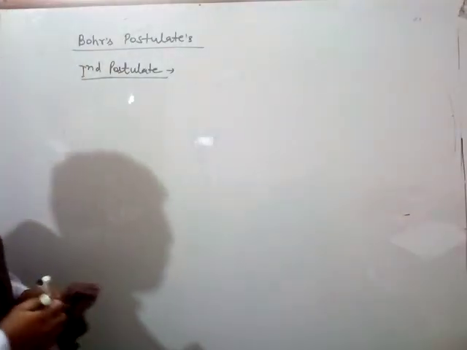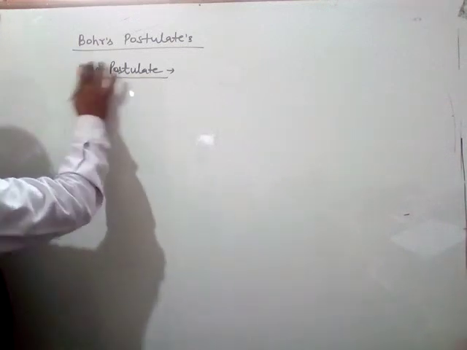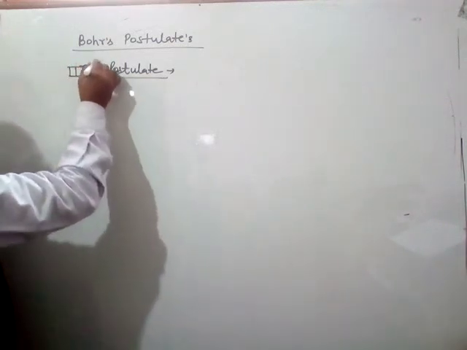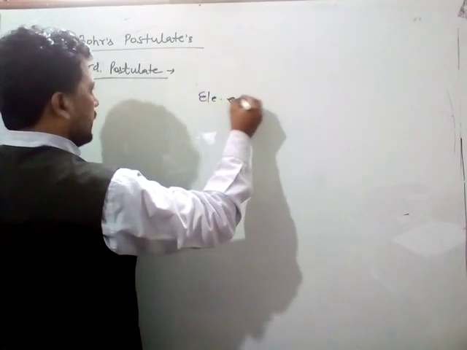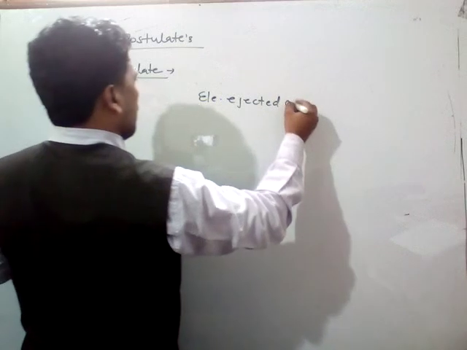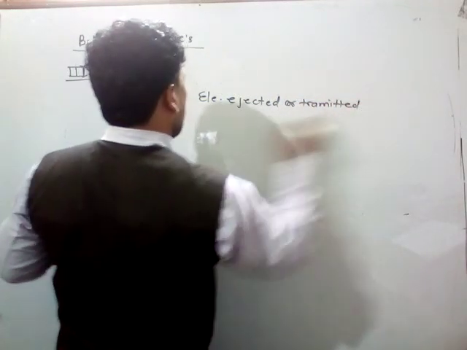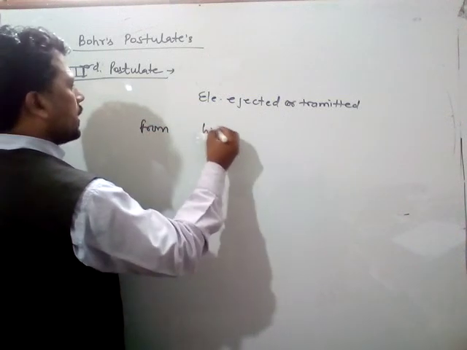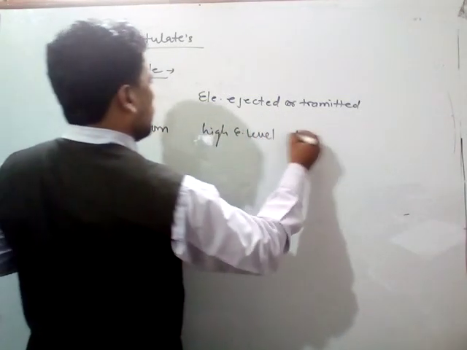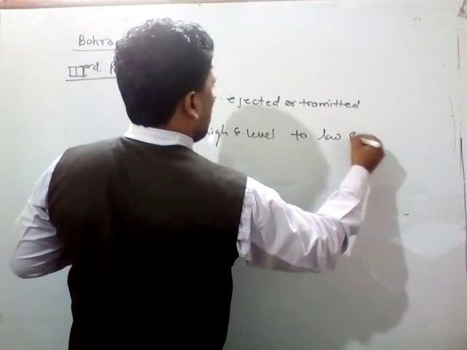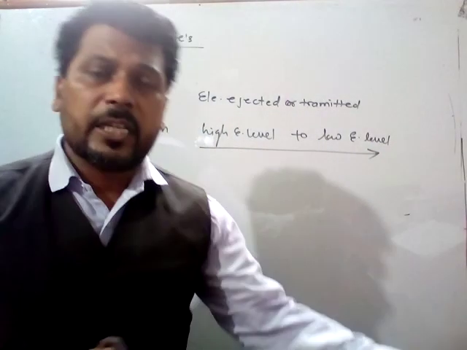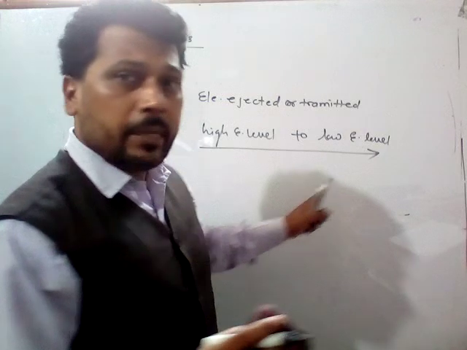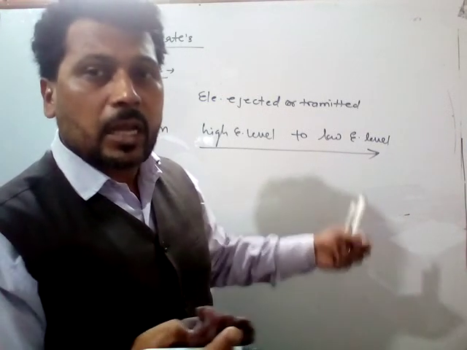So according to the third postulate, the electron can be ejected or transmitted from a high energy level to a low energy level. Okay, that is, from a high energy level to a low energy level the electron is transmitted. And whenever it happens, then it produces a photon.